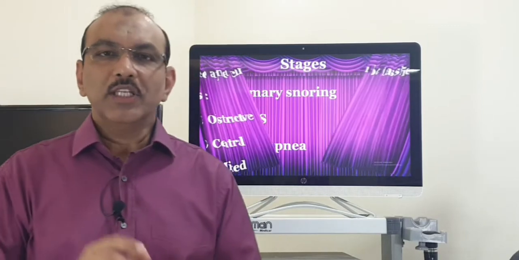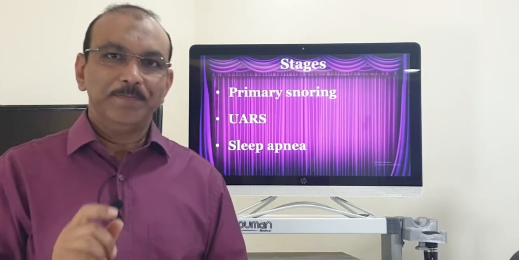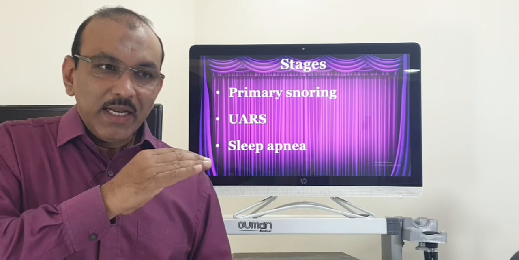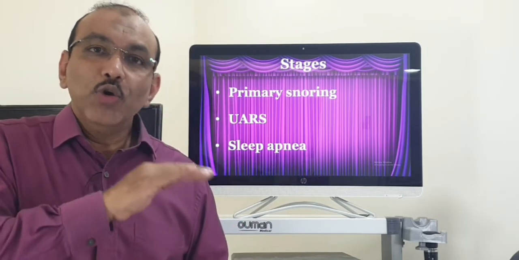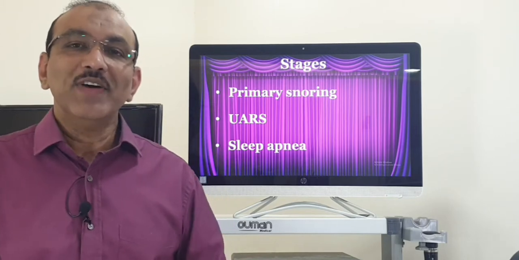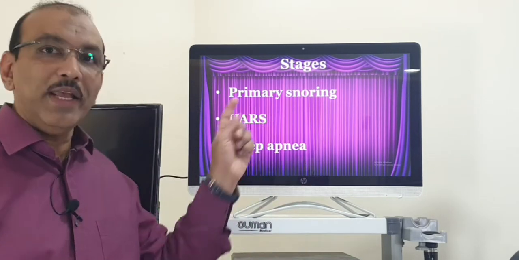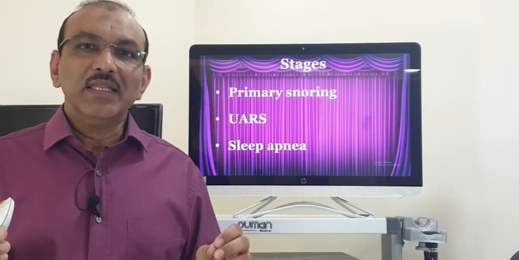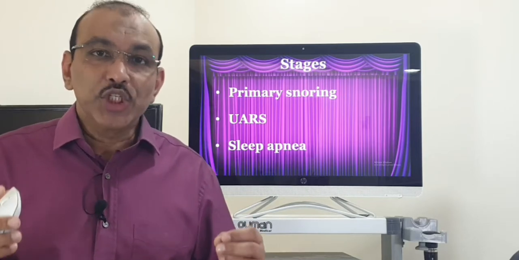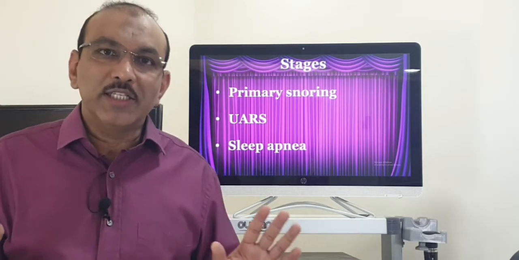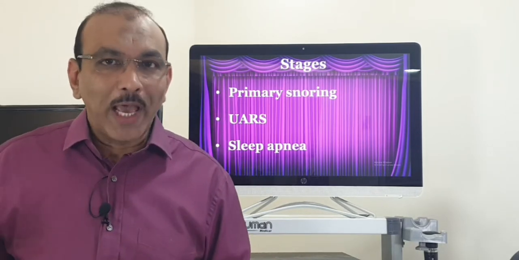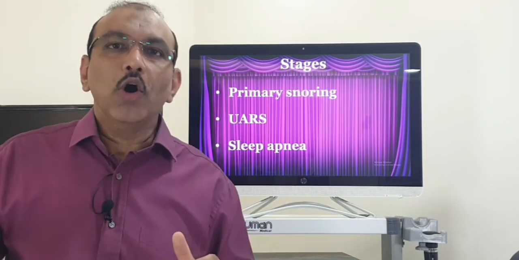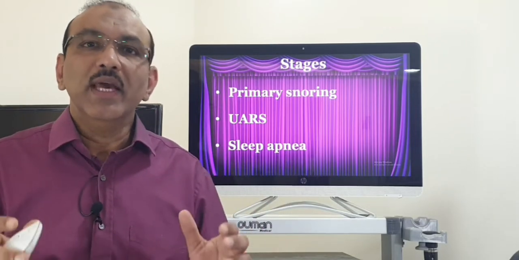Now suppose a person has sleep apnea, and his disease progresses slowly. So he goes into different stages. First he will have primary snoring, where the affected person snores a lot. He is not disturbed. He gets a good night's sleep. But the person along with him, maybe his wife or the person sleeping in the room, is really disturbed.